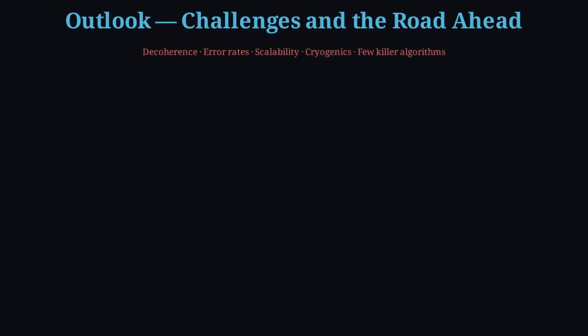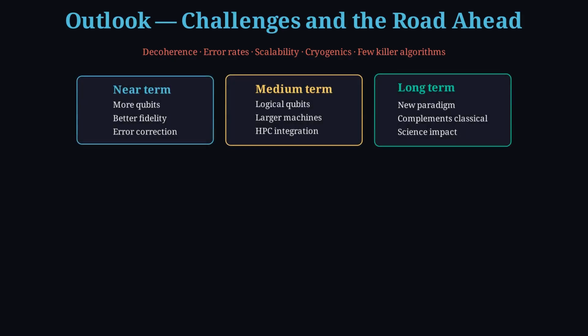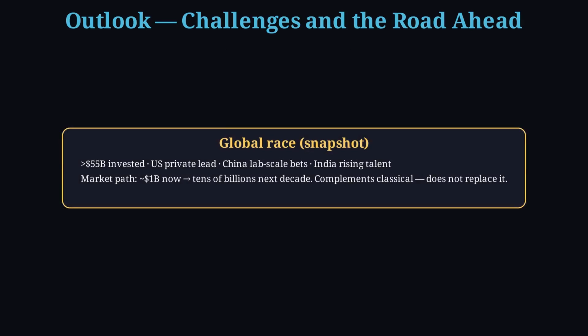A short look ahead. The blockers are familiar: decoherence, error rates, scalability, cryogenics, and still too few practical killer algorithms. Near term means more qubits and better fidelity. Medium term aims at logical qubits and larger machines. Long term is a new paradigm that complements classical computing. Globally, more than $55 billion has already been invested, with different countries leading in labs, venture, and talent. The market is climbing from about $1 billion toward tens of billions. That is enough future for now.